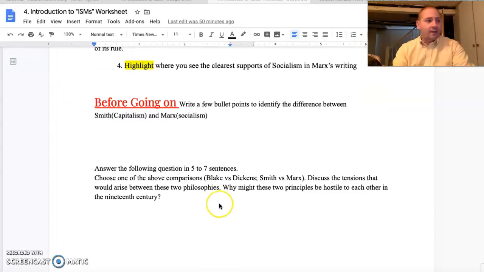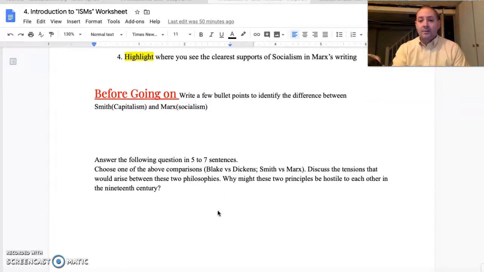The final thing is I want you to compare Blake versus Dickens or Smith versus Marx, and I want you to talk about why they might be disagreeing with one another. Where are those problems emerging and those tensions between the two groups?